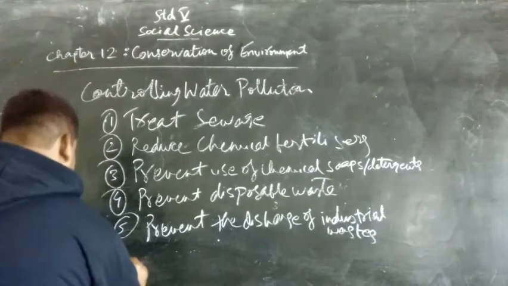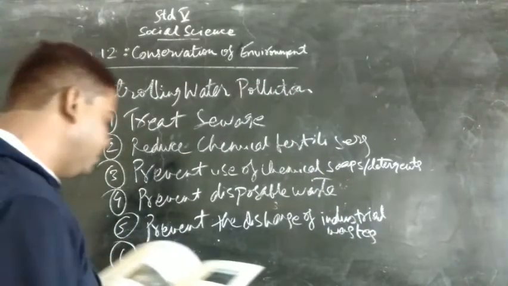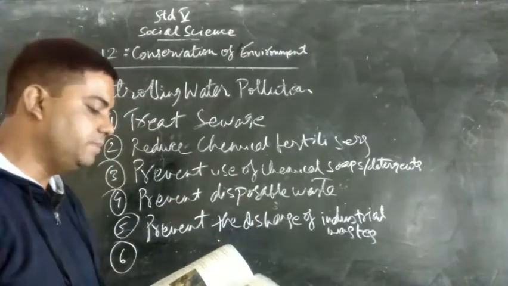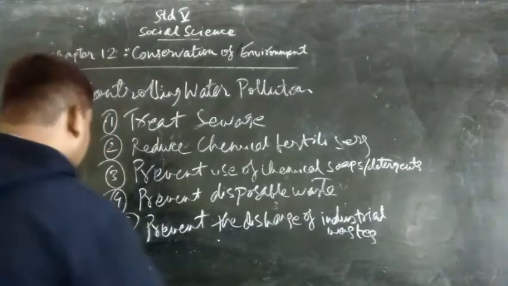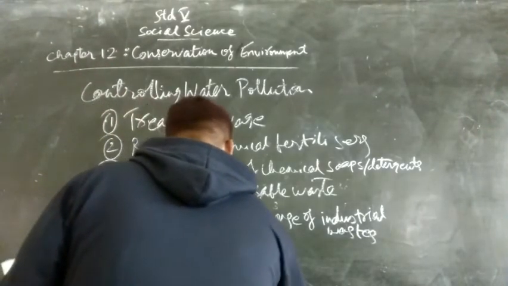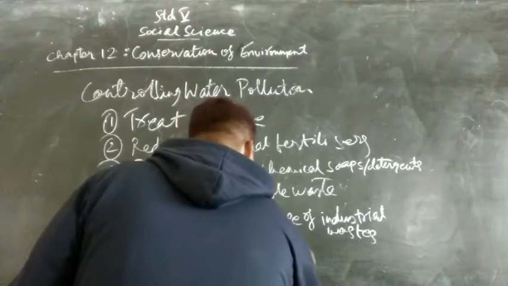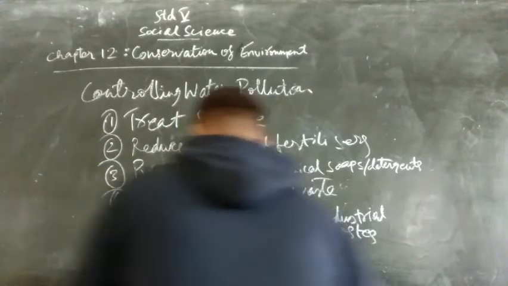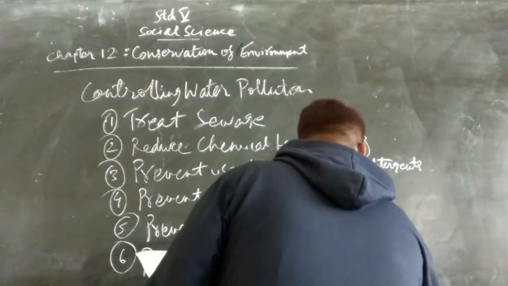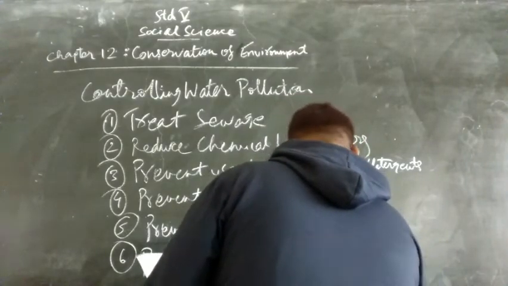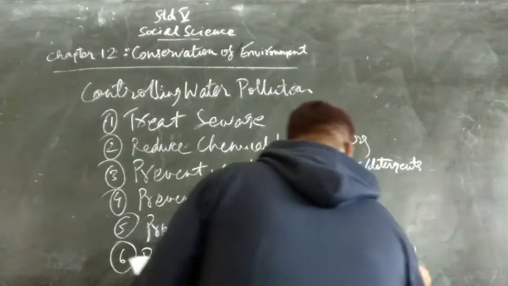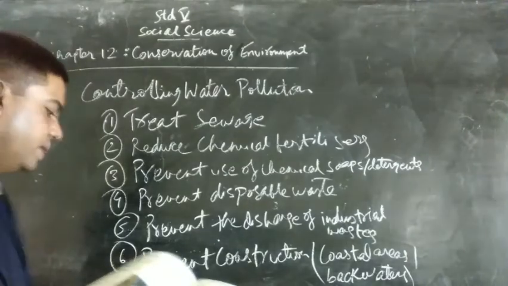And last, we come to prevent construction in coastal areas and backwaters. We must prevent the construction near coastal areas and backwaters so that the water is not polluted. So prevent construction. Where? In coastal areas and backwaters. So these are the ways in which we can control water pollution.